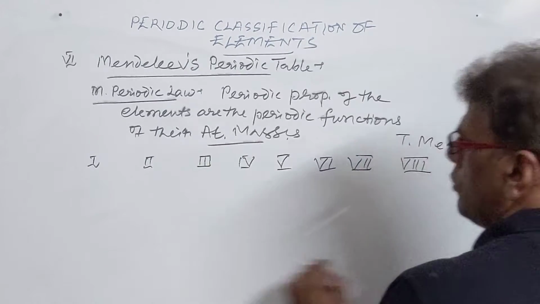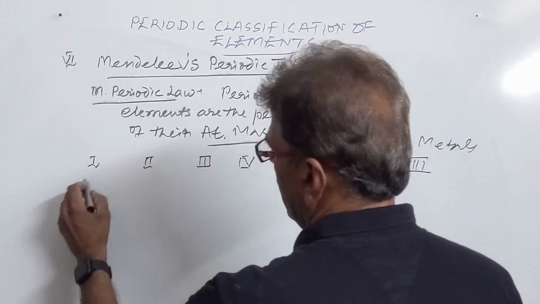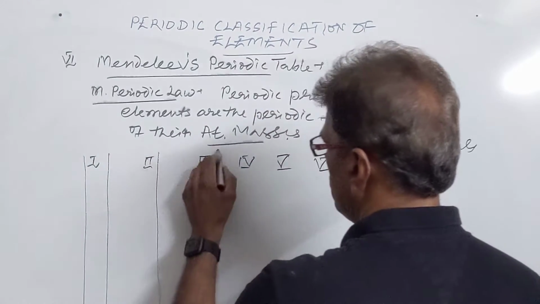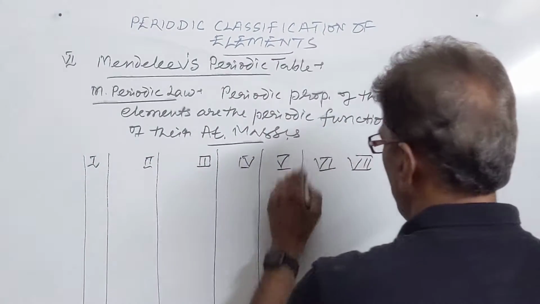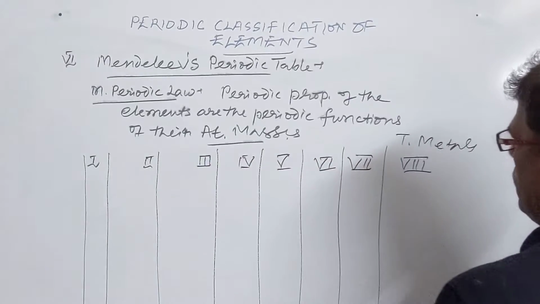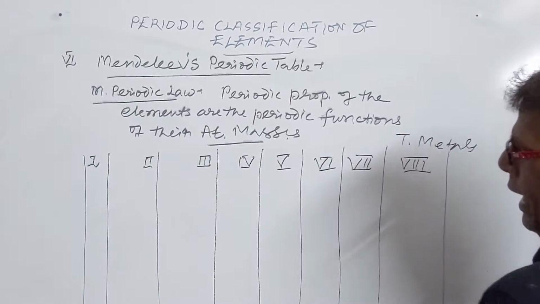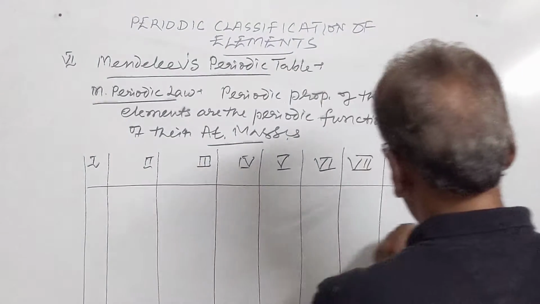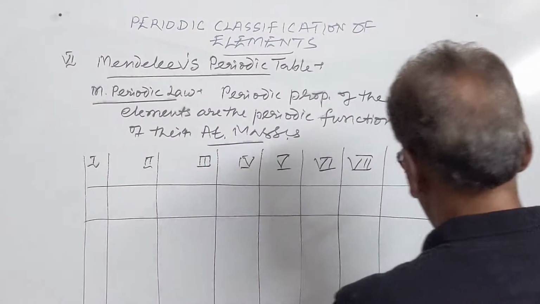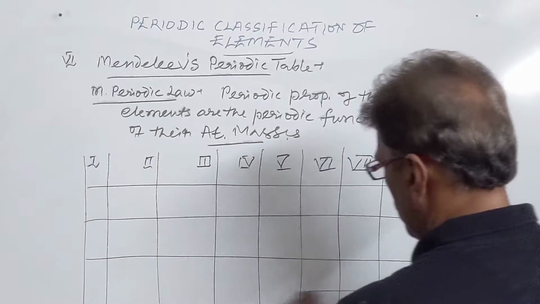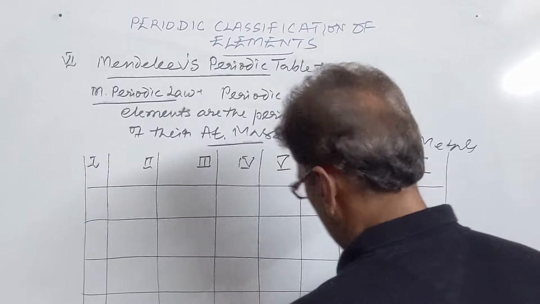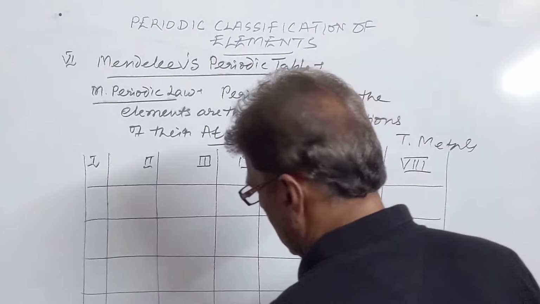So this was group number 1, and then he had the 6 groups. These were the groups, and then he made six periods in this periodic table: 1, 2, 3, 4, 5, 6.